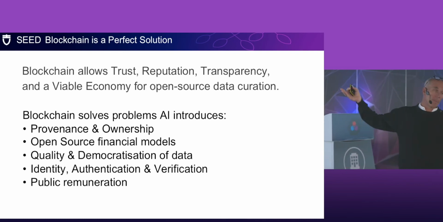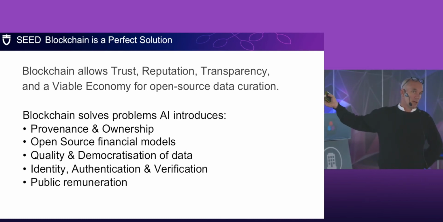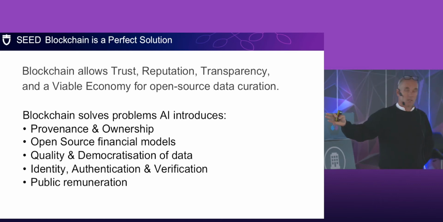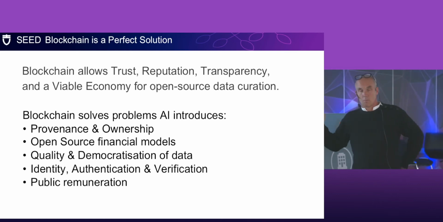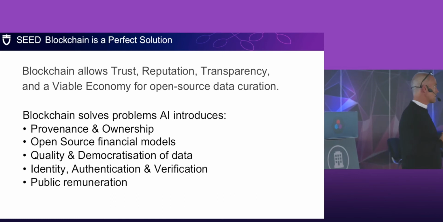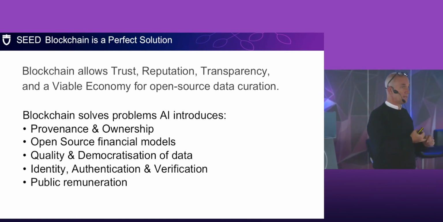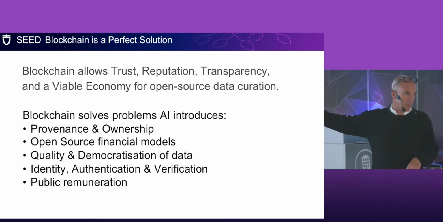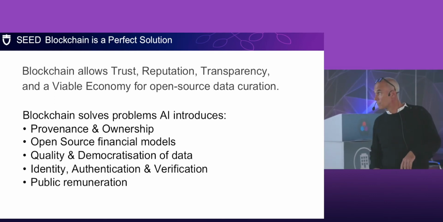We can also, now thanks to blockchain, monetize open source, which is new. We're able to provide a quality and a democratization of data, and also we can authenticate bots. We can not only verify their identity, but also we can provide public remuneration or compensation for them.